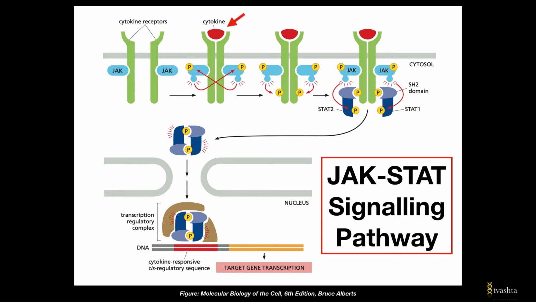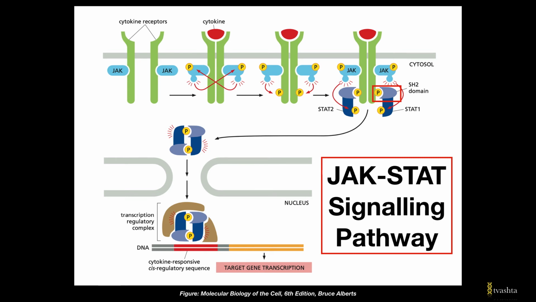The binding of the signaling molecule causes the monomers to dimerize, and this brings the associated JAKs together so that they can phosphorylate each other on tyrosines and become fully activated. They further phosphorylate the receptors to generate binding sites for another cytoplasmic protein called the STAT protein. Now, these STATs bind to the phosphorylated tyrosine sites through a domain called the SH2 domain.